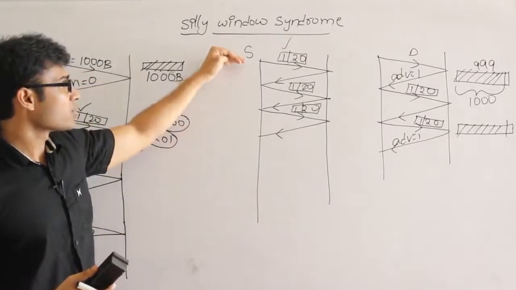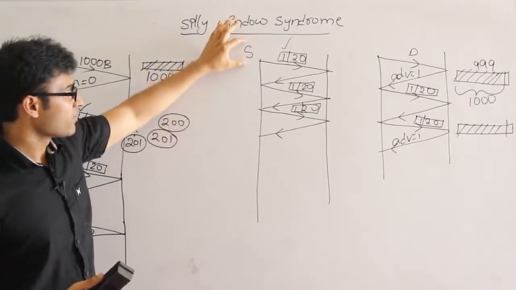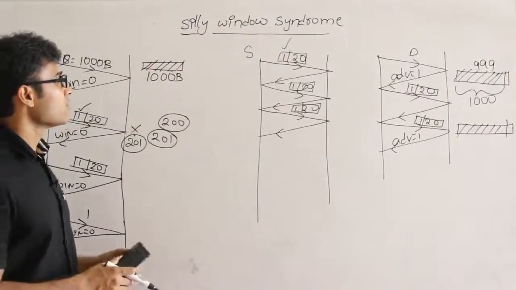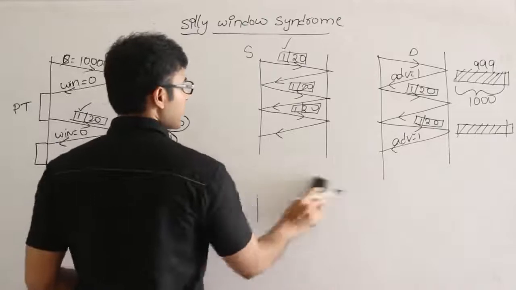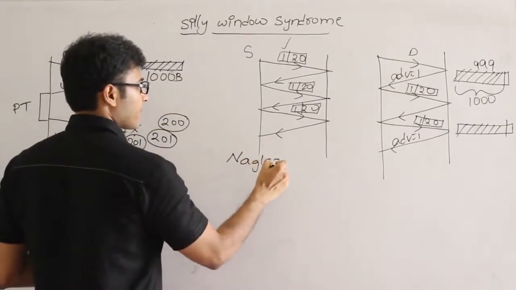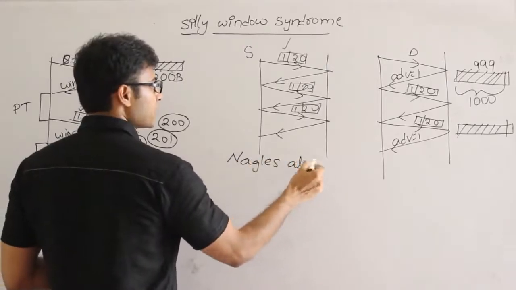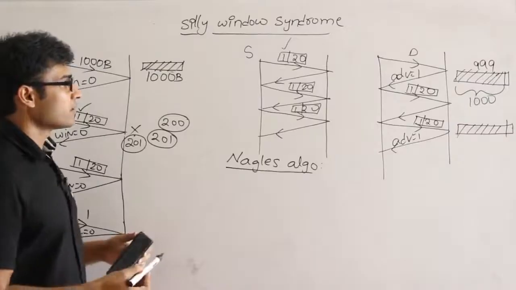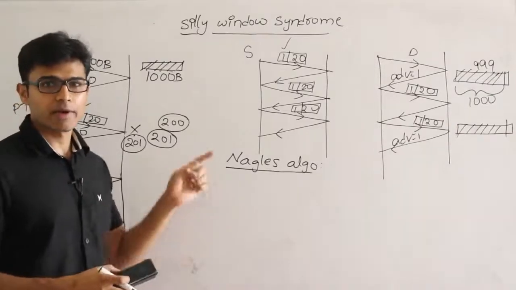So in order to solve this problem, where the sender is producing only 1 byte at a time, we have an algorithm called Nagle's algorithm. Nagle's algorithm says that if the sender is very slow, then the transport layer should not send 1 byte of data each time.